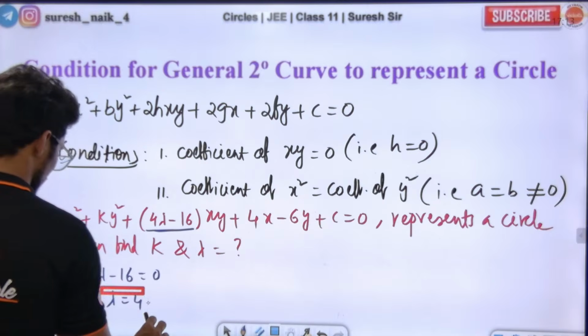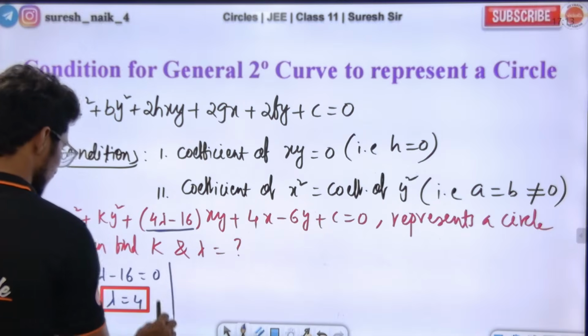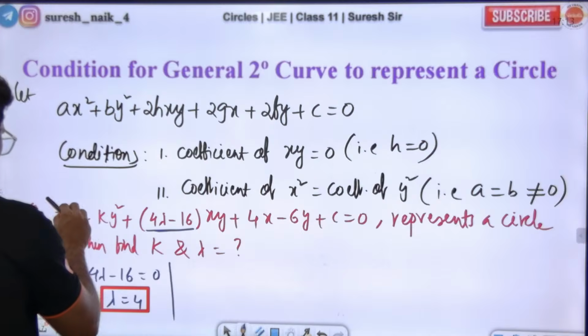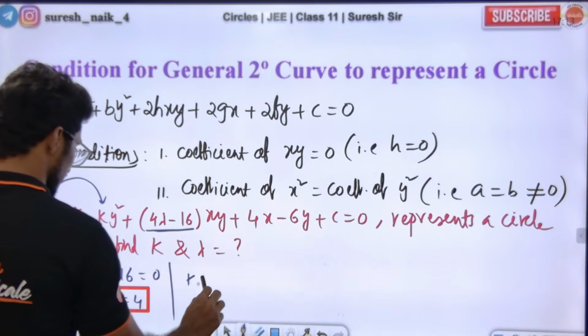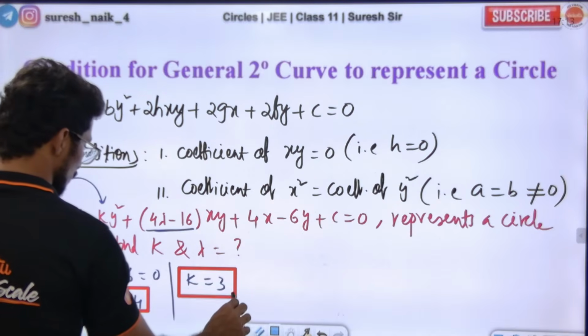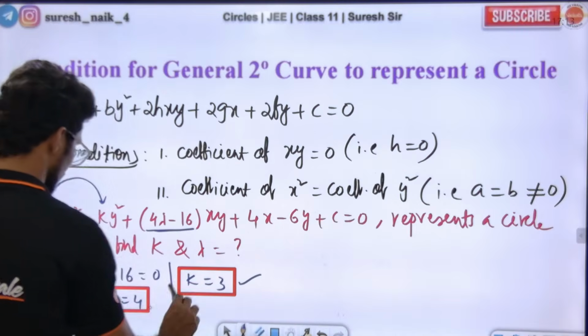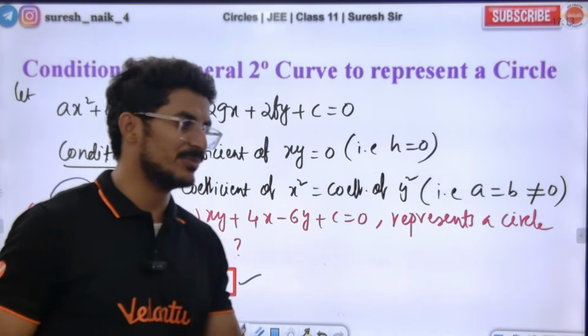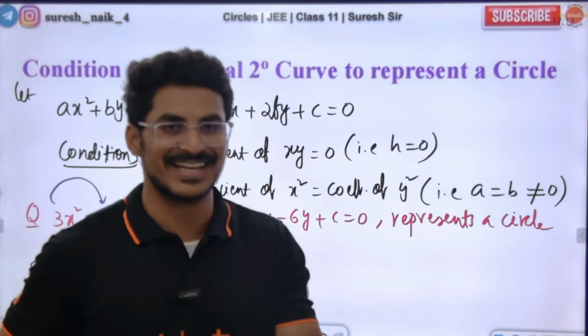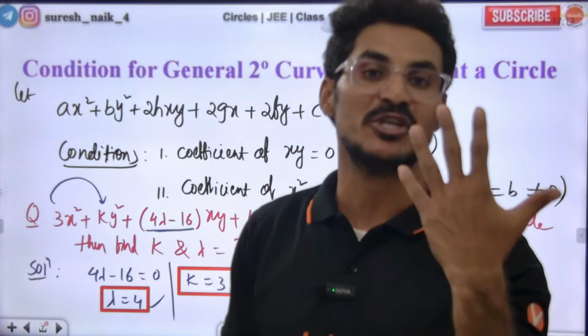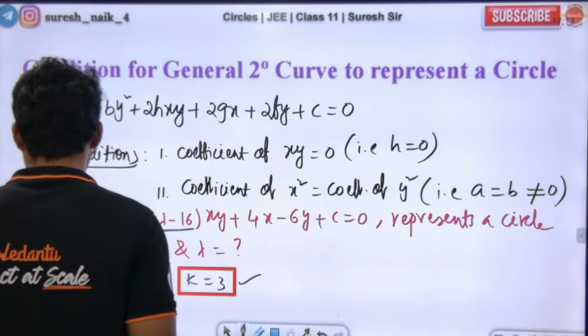Super. So next, coefficient of x square and y square should be equal. So k will be equal to 3. Common sense. 3 and 4 is the right answer. Very simple. What is there in this, rocket science? No sir, simple. Very good.